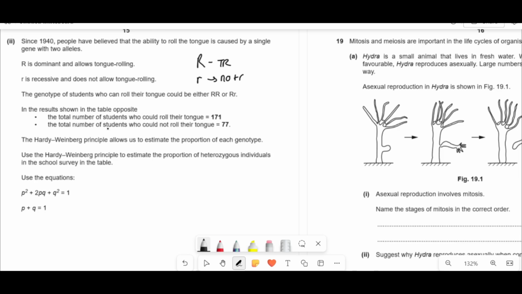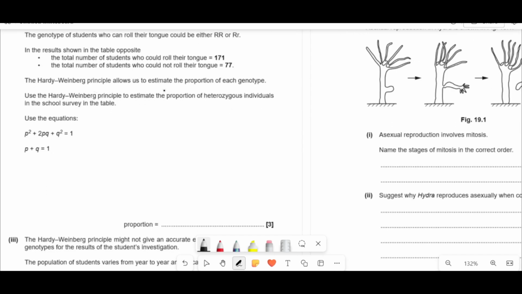So the results in the table opposite, the total number of students who could roll their tongue was 171. The total number of students who could not was 77. The Hardy-Weinberg principle allows us to estimate the proportion of each genotype. Use this equation to estimate the proportion of heterozygous individuals in this table.